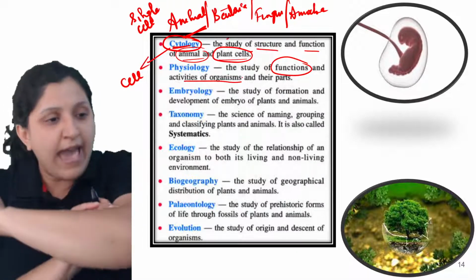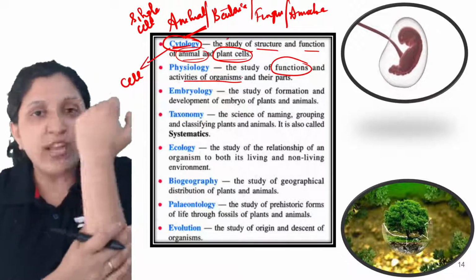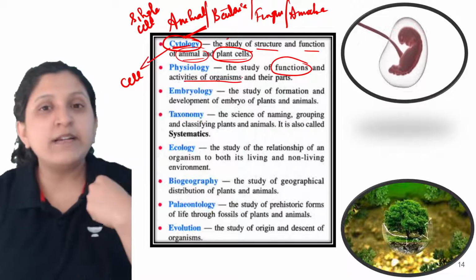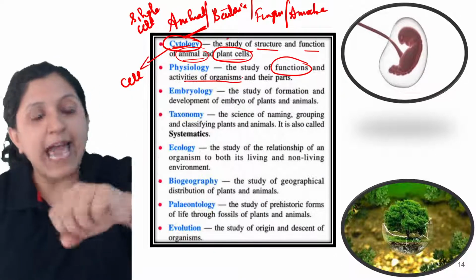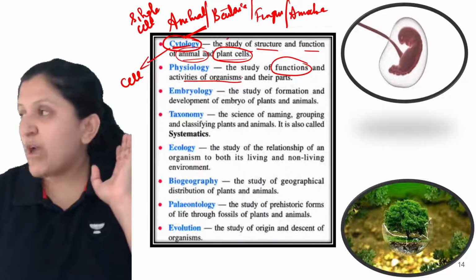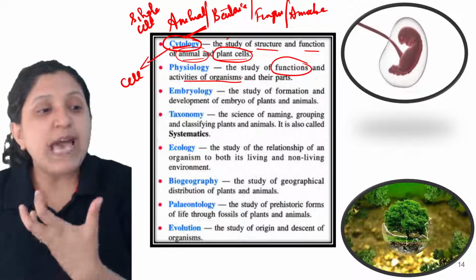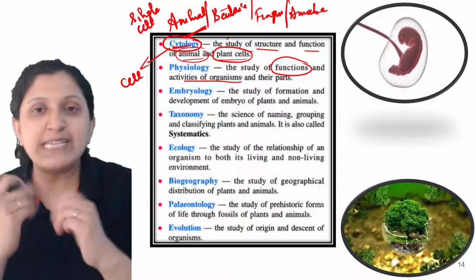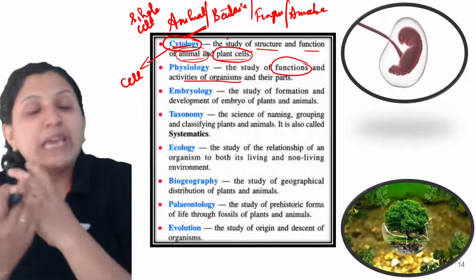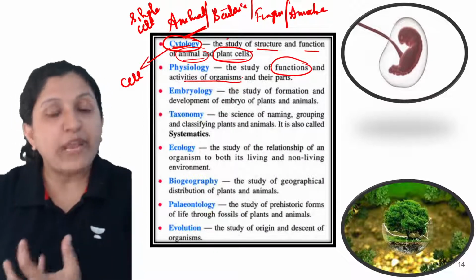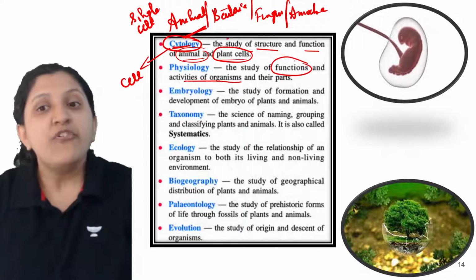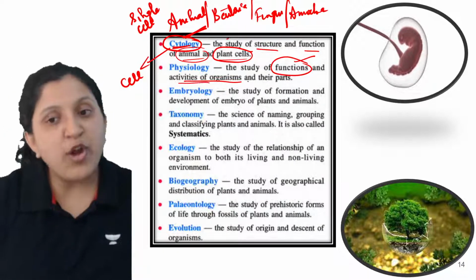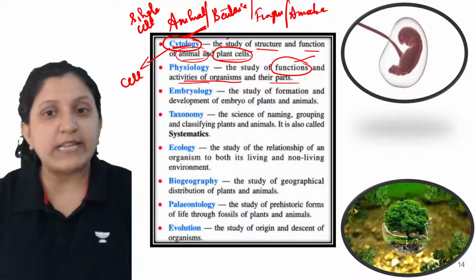Let's say a hand is present. When I mention a hand is present, there is a movement occurring. What is that particular thing which is making this hand move in this direction? I'm moving my head now. Which is that part, tissue or muscle, which is making it move in a particular direction? It is a muscular tissue. So whenever we talk about physiology, functions associated with different organs, and activity of an organism and its parts is studied.